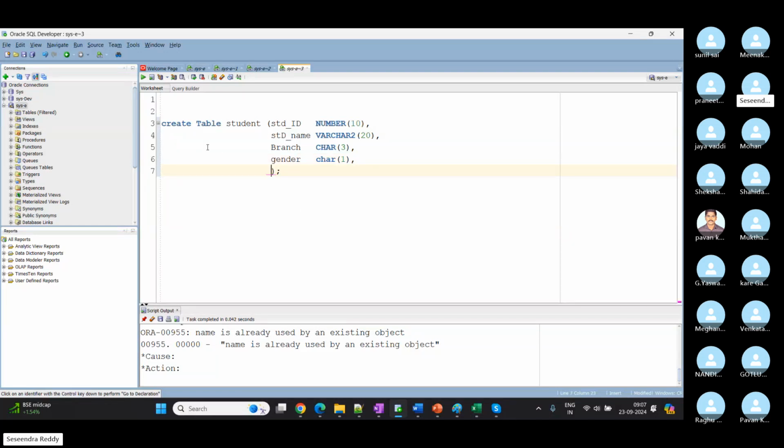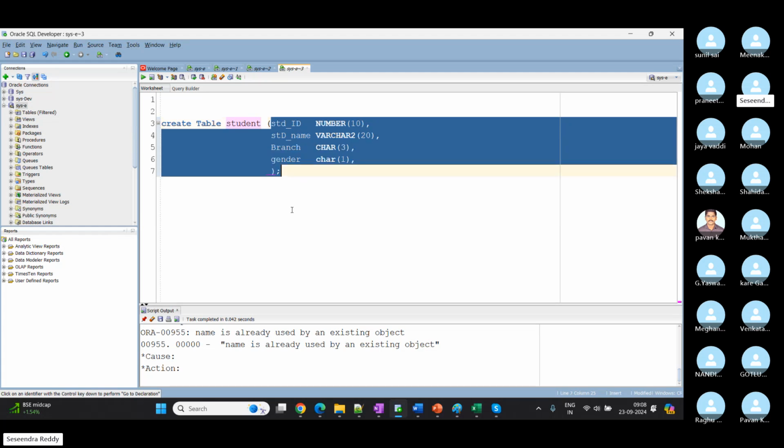And one more thing we need to remember, we should not use reserved keywords as a table name or column name. Reserved keywords are the words which are part of syntax. So create table, any table, right? We can create thousands of tables. This syntax is common, only the table name will get changed. Create table, right? And data types.